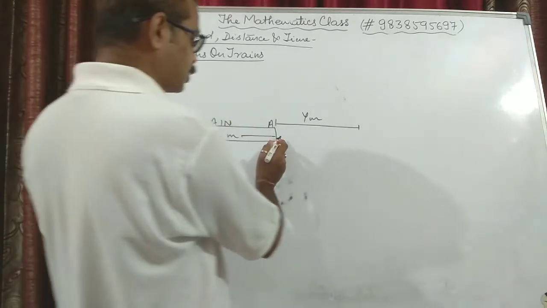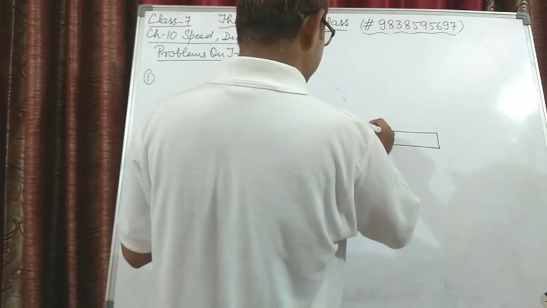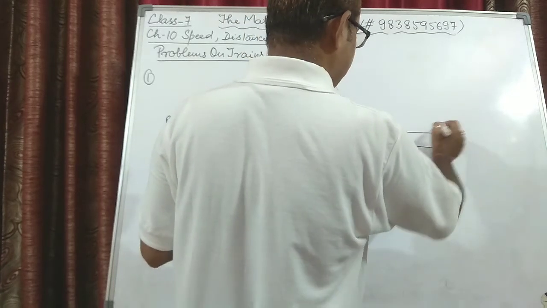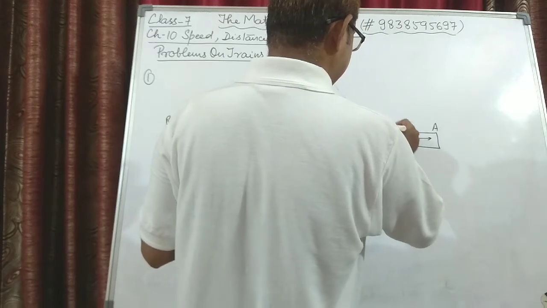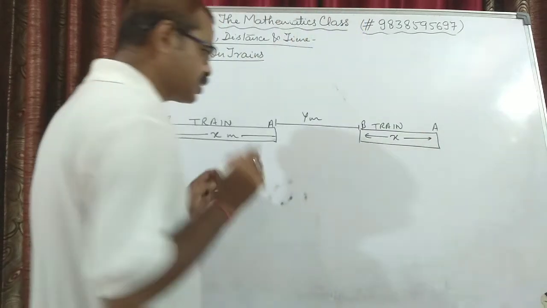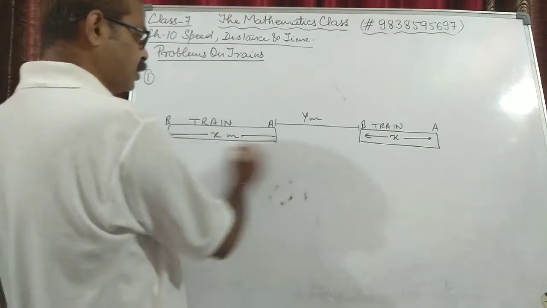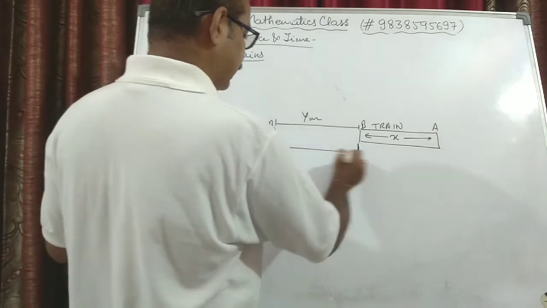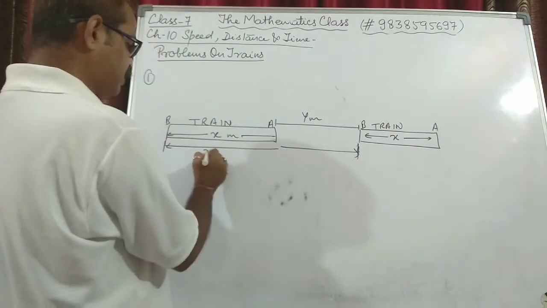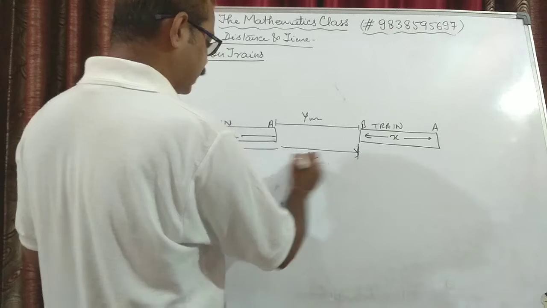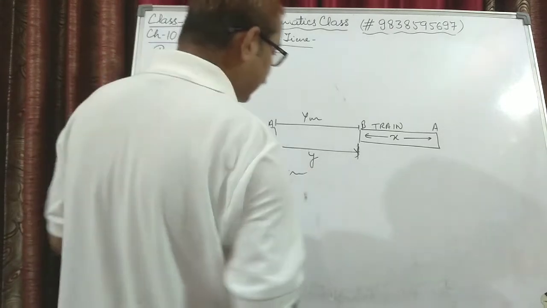It means when the total train moves to this point. This is the end point of the train, this is the initial point of the train, the length of the train is x. So how much distance is the train traveling? The train is traveling a total of x meters for the train and y meters for the platform. So the total length that the train is traveling is x plus y meters.